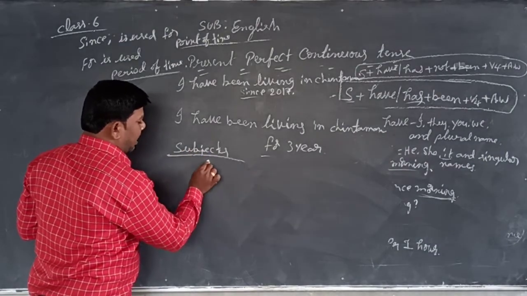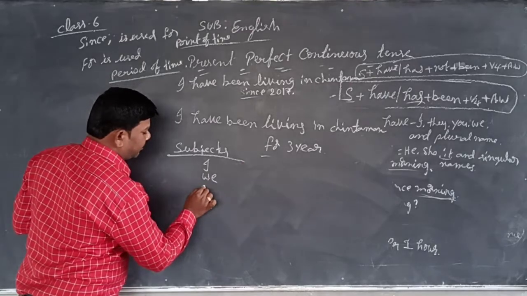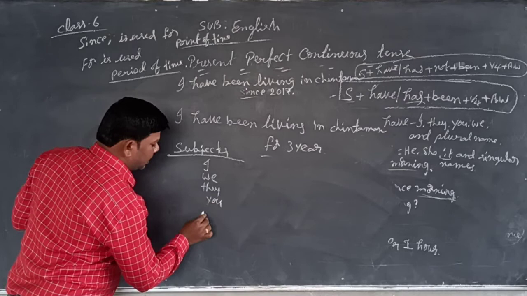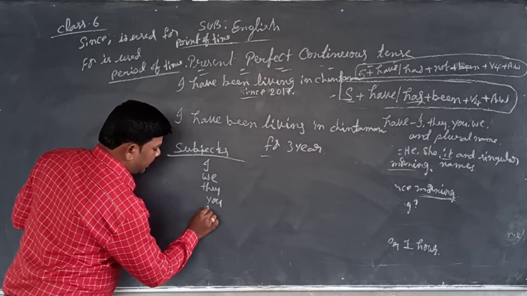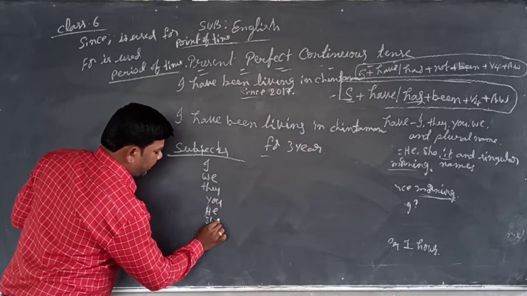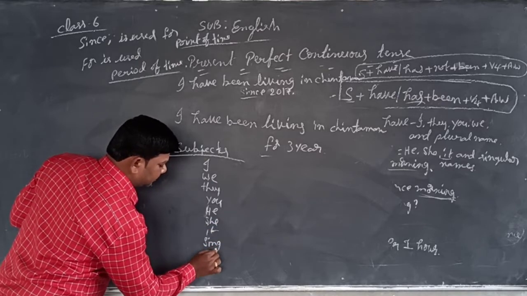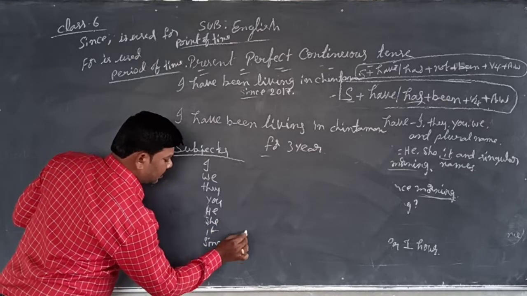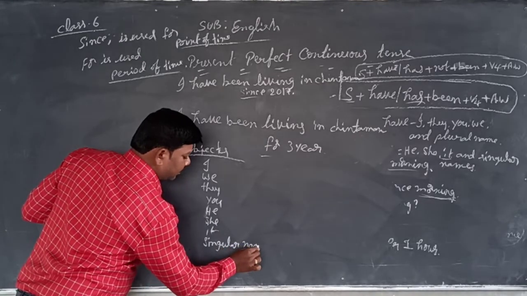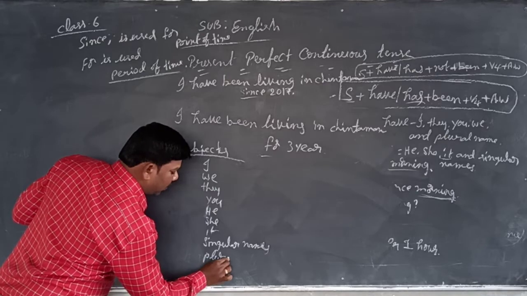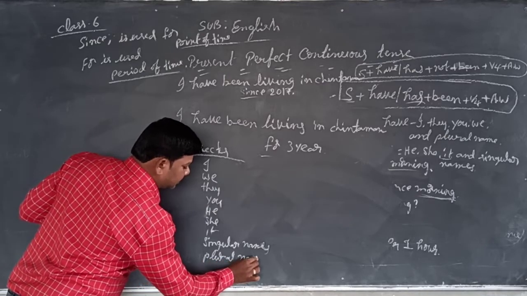Subjects mean I, we, they, you, he, she, it, singular names, and plural names.